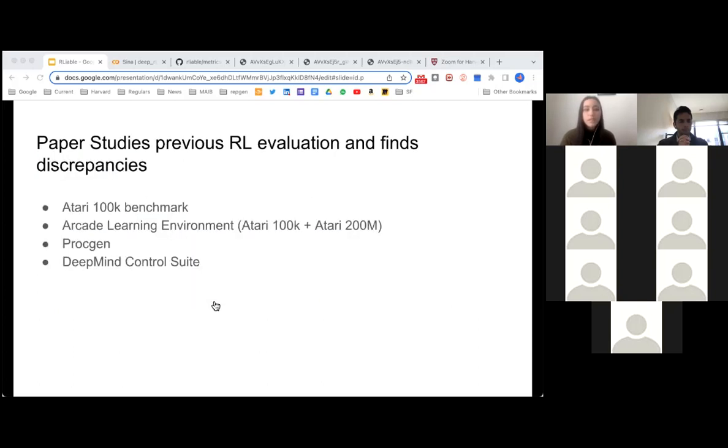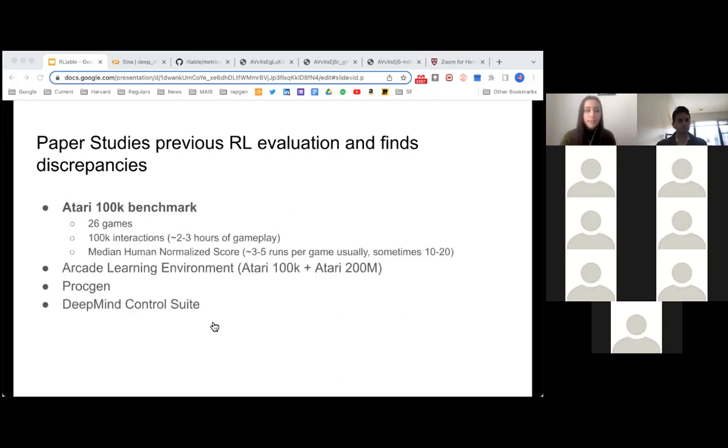So they look at a few methods, but specifically they do a reevaluation of the Atari 100K benchmark. What that is basically, we're looking at 100K interactions for the training. So that's 2 to 3 hours of gameplay. And they're specifically looking at 26 of the Atari games, and then they're looking at the median human normalized scores.